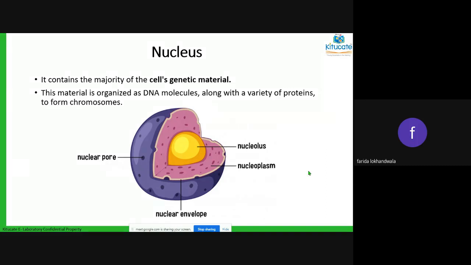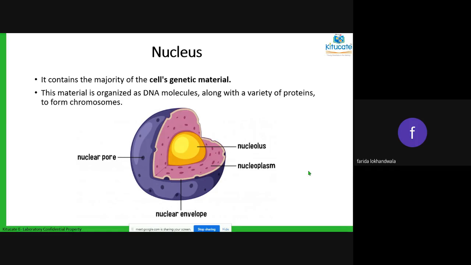Inside the nuclear envelope, there will be nucleoplasm. Like there was cytoplasm, in the nucleus there is again nucleoplasm, which is again the floor for the nucleus.